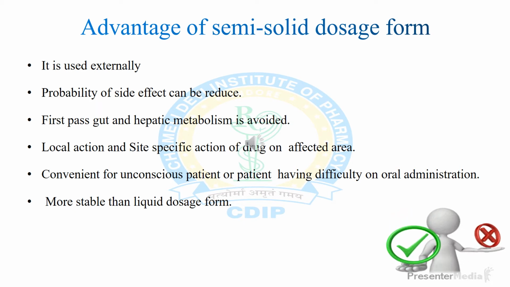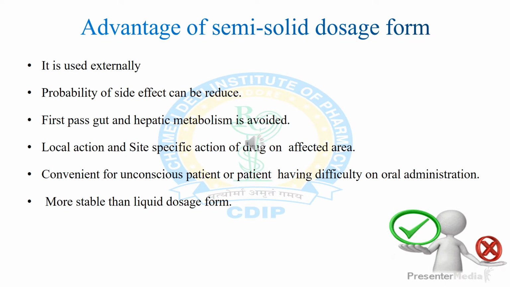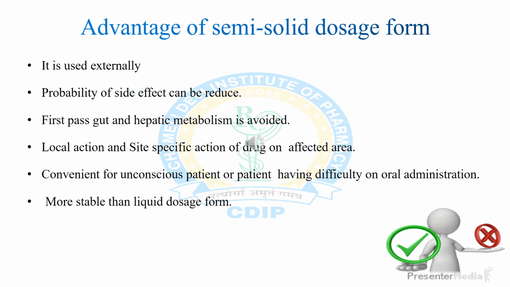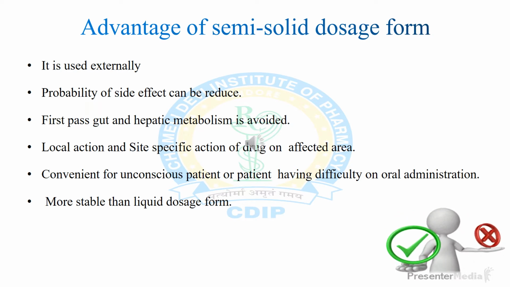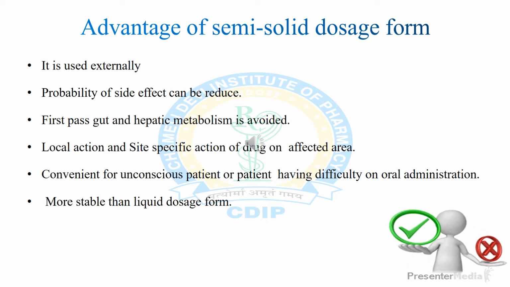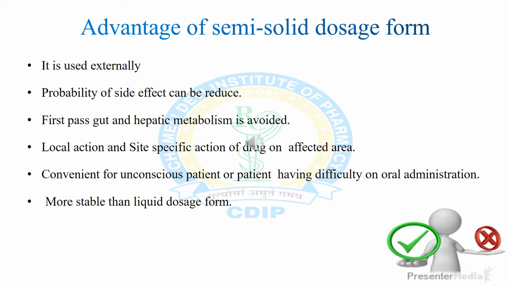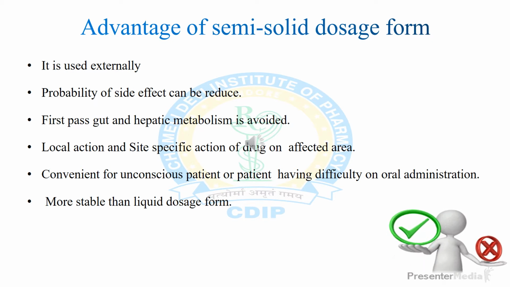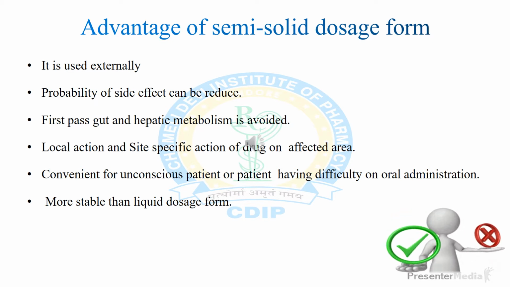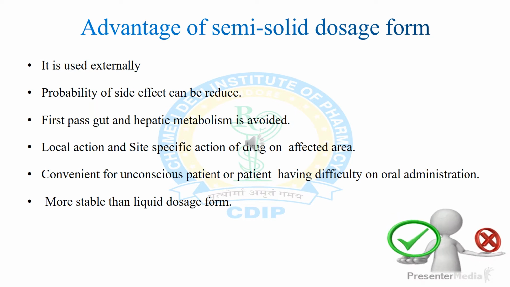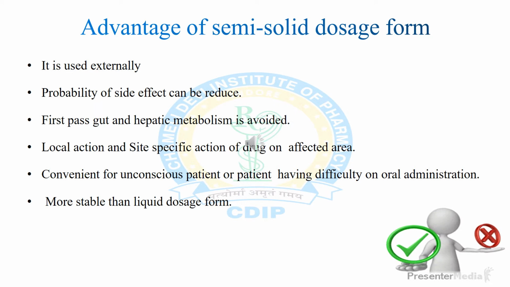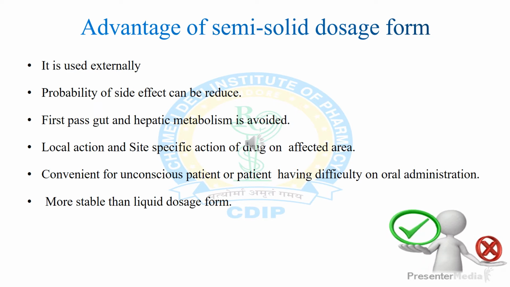Because of external application, we can avoid first pass metabolism and hepatic metabolism. Next is local action and site-specific action of the drug on the affected area. Because of external application, the local action of the drug is possible and the drug can be delivered directly on the affected area or specific site.